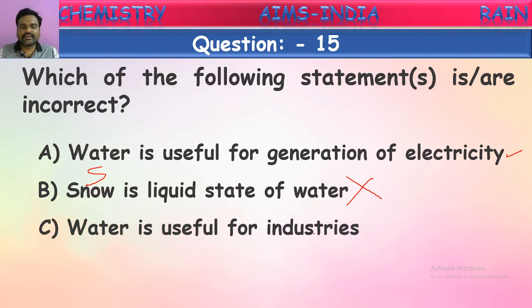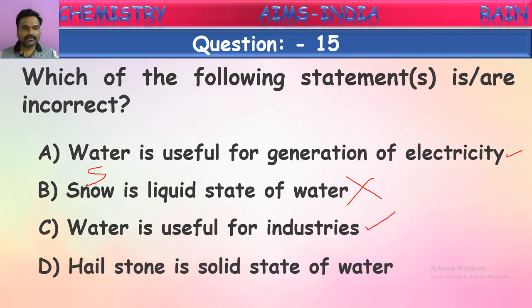Water is useful for industries, isn't it? In almost all the industries they use water. Okay. This is also a correct statement. Water is used in many industries. Next one, hailstone is a solid state of water. Yes, hailstone, snow, ice, these all come under solid forms of water. Yes, this is also a correct statement. The only incorrect statement is, snow is a liquid state of water. It is not correct. Snow is a solid form of water. Okay, children.